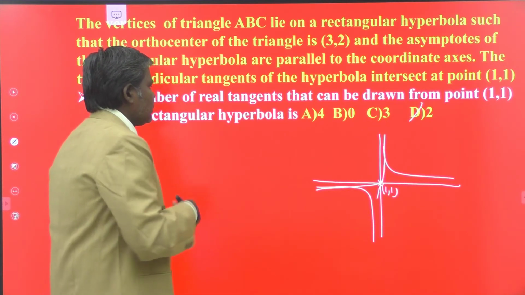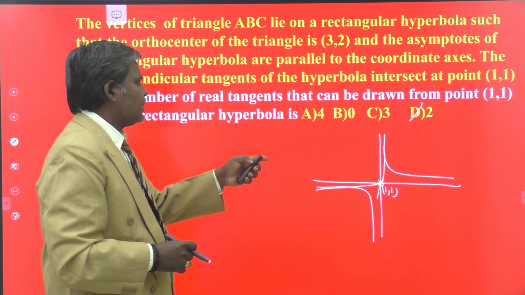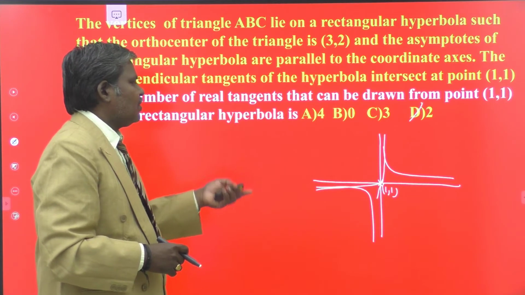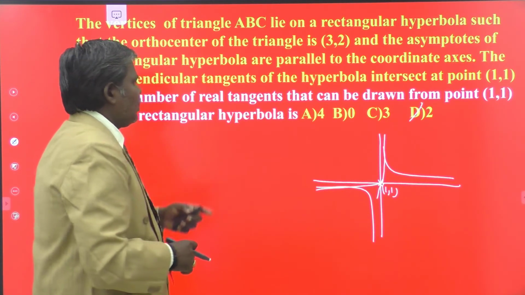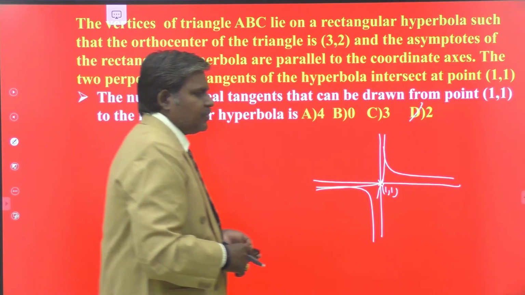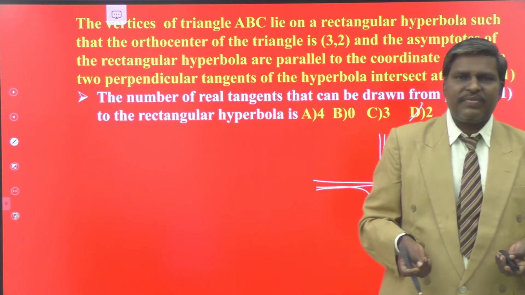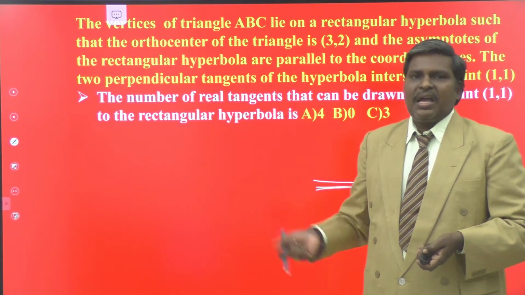With the help of this concept, we can crack this one, as the number of tangents drawn from the point, that is the center here, is 2. The center of the hyperbola is always outside the hyperbola. Understand? So the number of tangents is 2. So in this paragraph they are asking the equation of the asymptotes of hyperbola, the equation of hyperbola, and the number of tangents drawn from the center to the hyperbola.